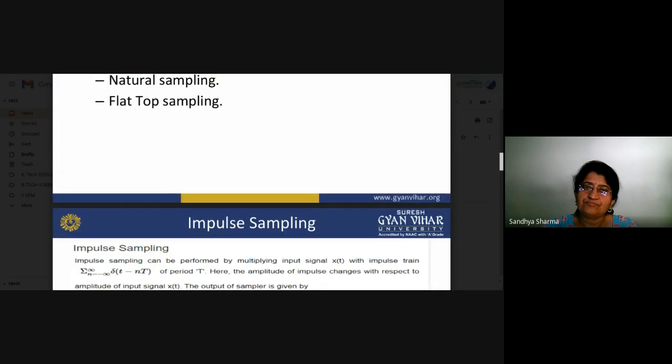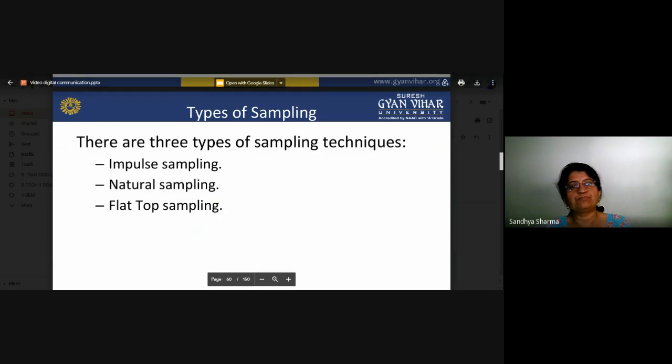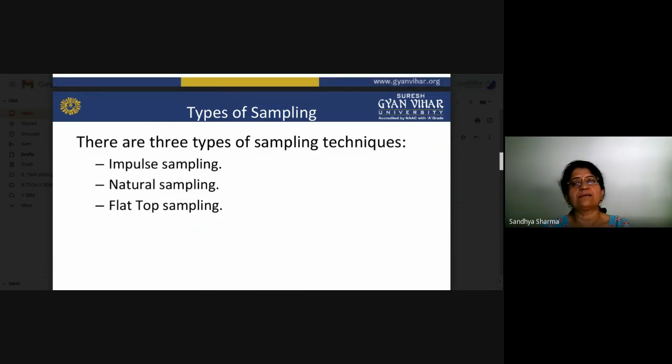Now we will see the types of sampling. There are basically three types of sampling techniques. We have seen the general criteria of our sampling. Now we will define sampling and discuss the three types. The first one is called impulse sampling, the second one is called natural sampling, and the third one is called flat top sampling. So now we will discuss them one by one.